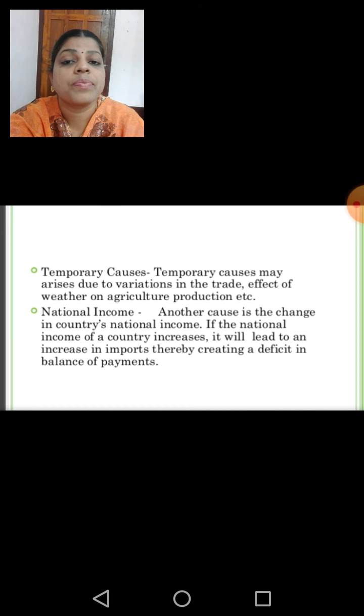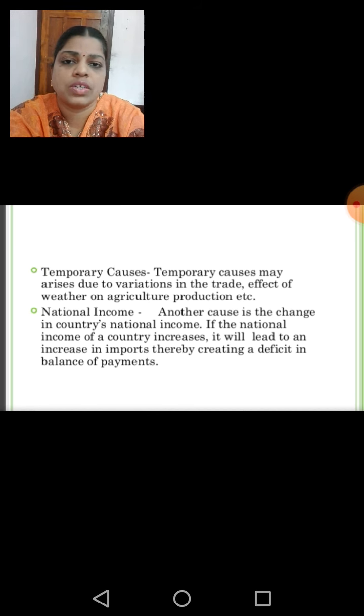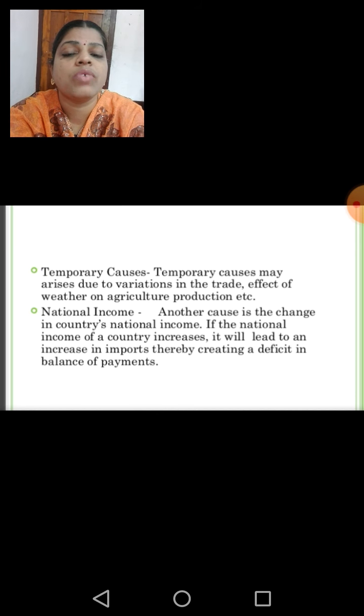If there is an increase in the income of our country, it leads to an increase in the imports, because we have enough income at our disposal. We can purchase whatever commodities are required with the income. So that increases the imports of our country and it leads, at last, to a deficit in the BOP.